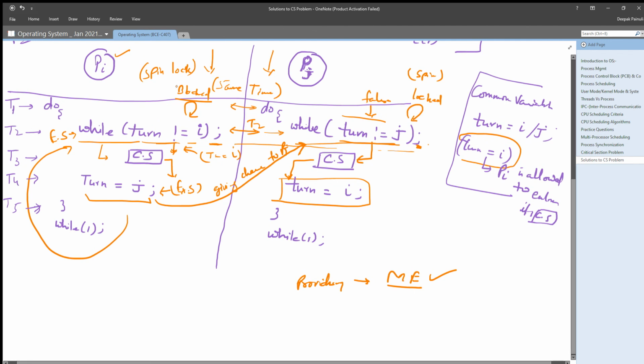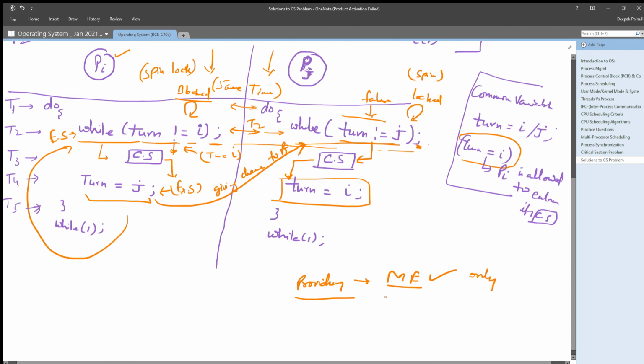By seeing this code, you can understand that by using only one turn variable, you have developed a solution for the critical section problem. And when you analyze the processing of these instructions, you get to know that only one process is getting its critical section at one time, and they are getting their critical section one after another. So this solution is providing mutual exclusion, right?